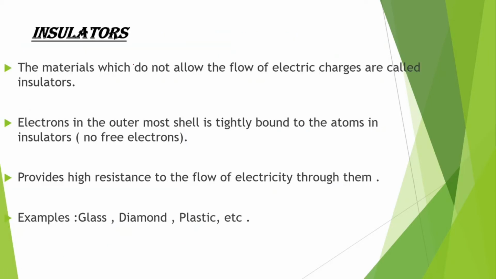Now let's look into insulators. The materials which do not allow the flow of electric charge are called insulators. Electrons in the outermost shell are tightly bound to the atoms of insulators. That means they don't have any free electrons. They provide high resistance to the flow of electricity through them. Examples are glass, diamond, plastic, etc.